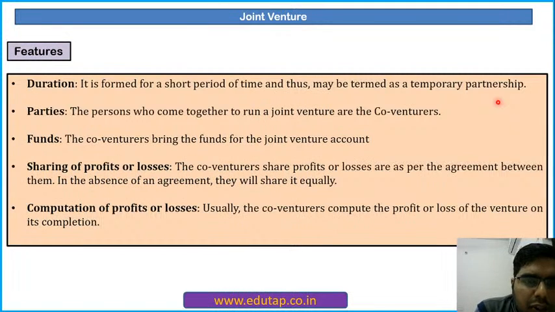Parties, the persons who come together to run a joint venture are the co-venturers. Okay, the members of the joint venture are the co-venturers. Next, the funds. The co-venturers bring the funds for the joint venture account. So all the joint venturers, all the co-venturers, they contribute their funds for the joint venture. Sharing of profit or losses. The co-venturers share profit or losses as per the agreement between them. In the absence of agreement, they will share the profits equally. Computation of profits or losses. Usually the co-venturers compute the profit or loss of the venture on its completion.